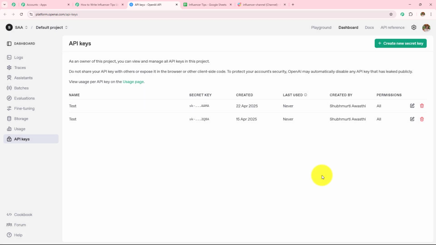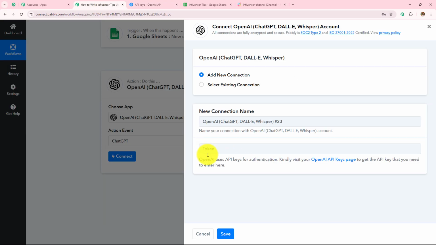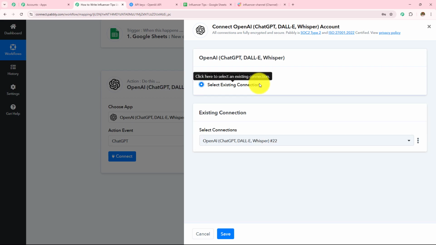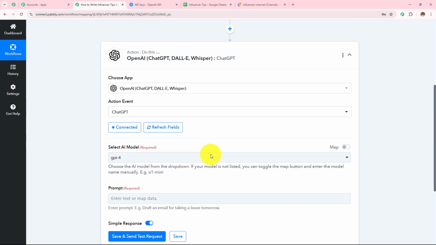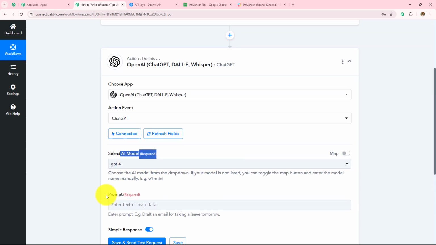A new API token will be provided to you, which you need to copy and paste over here. As I already have an existing connection, I have created this connection multiple times. That's why I'm going to go with this existing connection and then click on the save. So here OpenAI is connected with Pabbly Connect, and now I have to enter the AI model and the prompt.